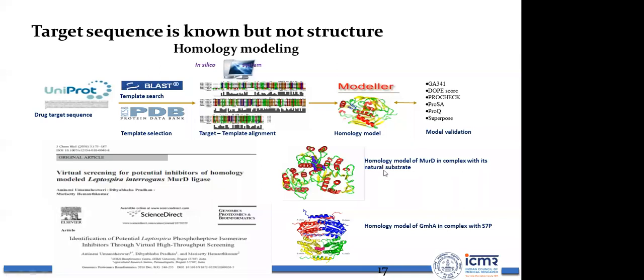This is an example of homology modeling for MODI, in complex with its natural substrate. Here we have taken one chain, and we have incorporated the ligand during modeling so that I can know the active site. This is an example of a homology model of GMHA, another protein, with 7SP. This is a natural substrate again, but here you can see there are four chains we have modeled. You can model the tertiary structure of the protein also in Modeler, which is quite interesting. This work is published in Genomics Proteomics Bioinformatics, a journal with an impact factor of more than 7.